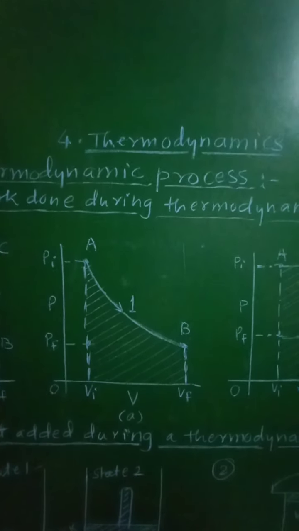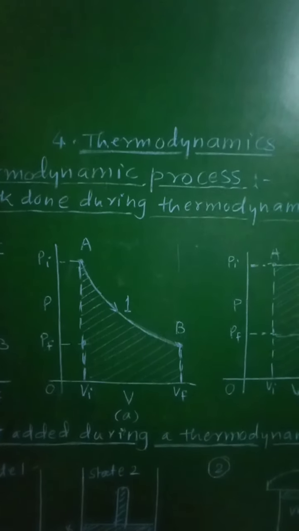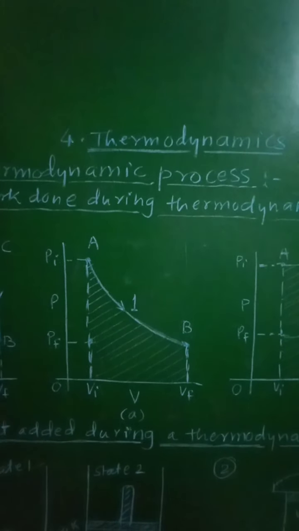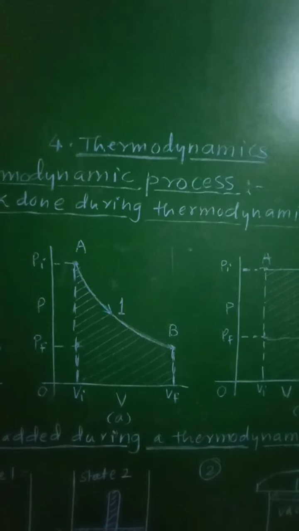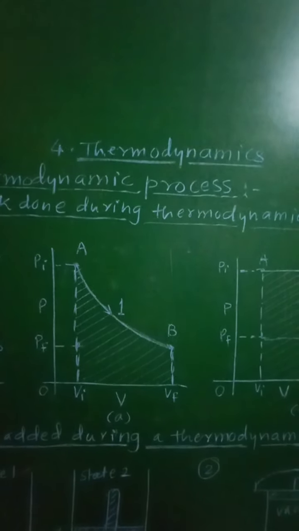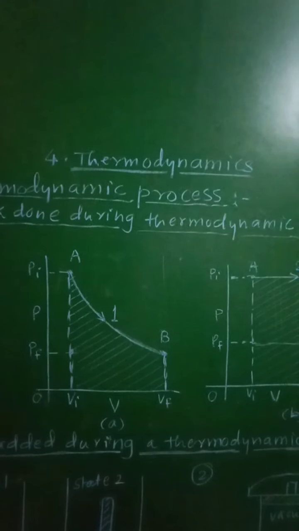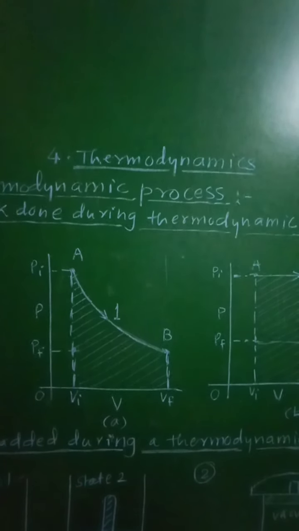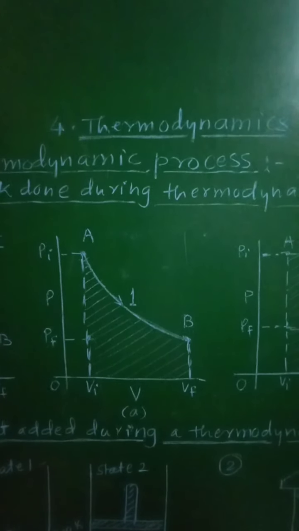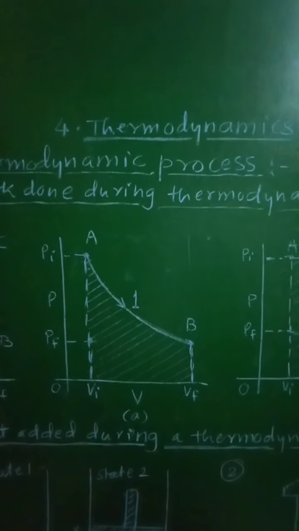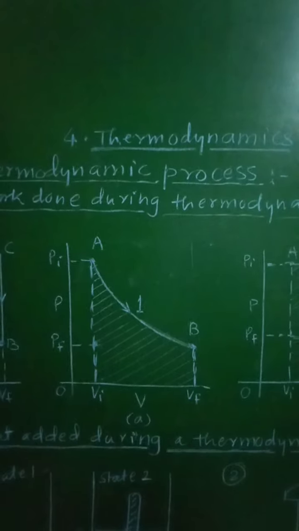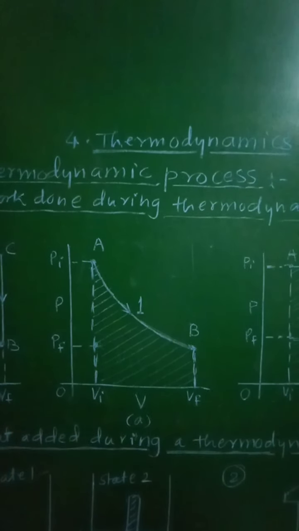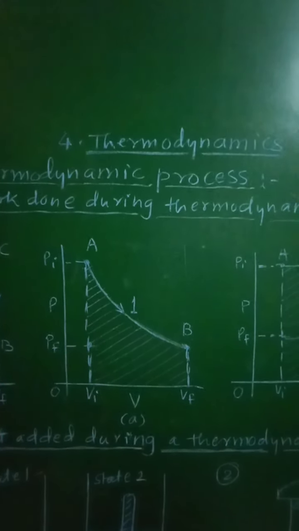During such a change from initial state to the final state, there may be transfer of heat energy into the system from its surroundings or the environment, giving rise to positive heat, or heat may be released from the system to its environment, giving rise to the negative heat. Similarly, some work can be done by the system which will be treated as positive work, or some work can be done on the system which will be treated as negative work.